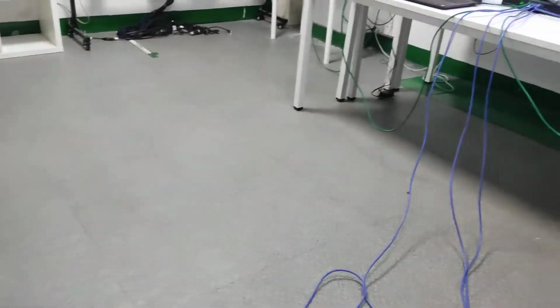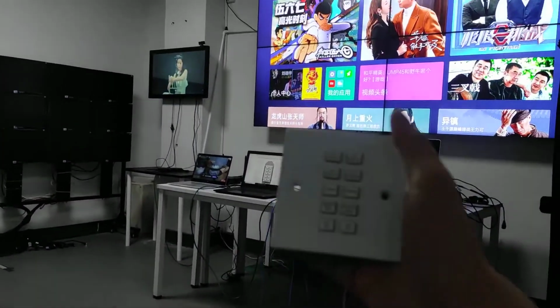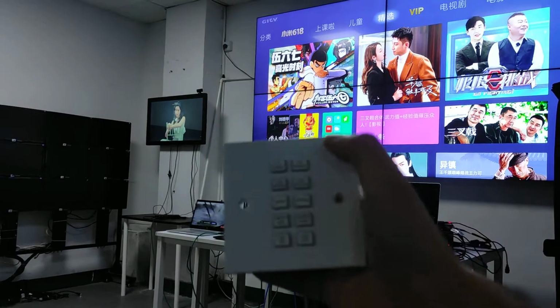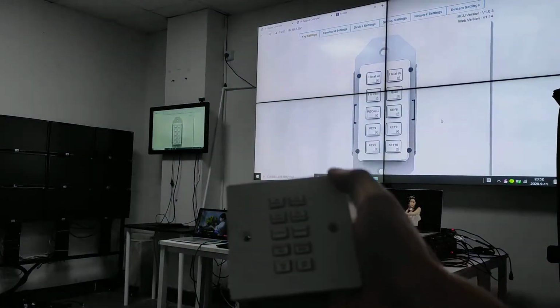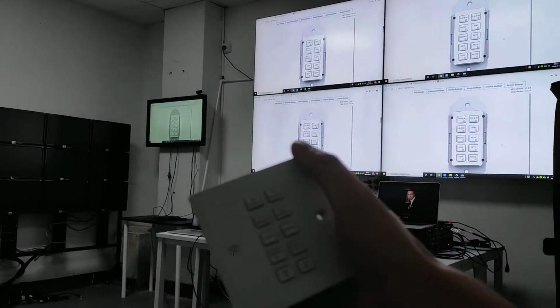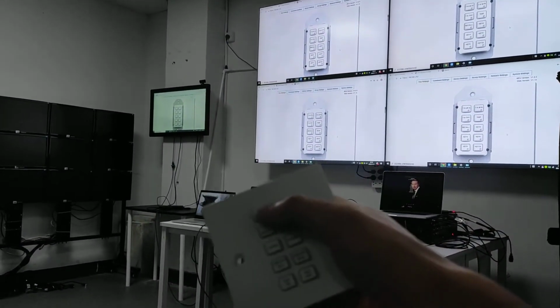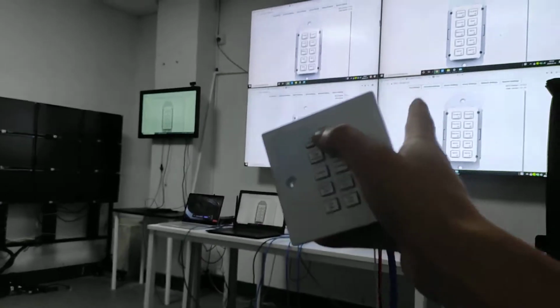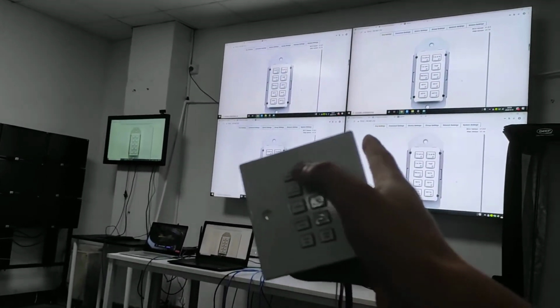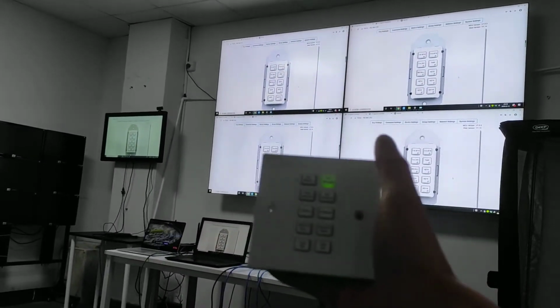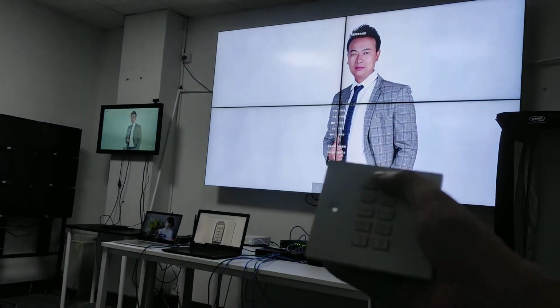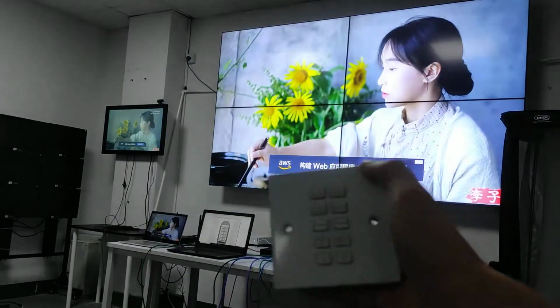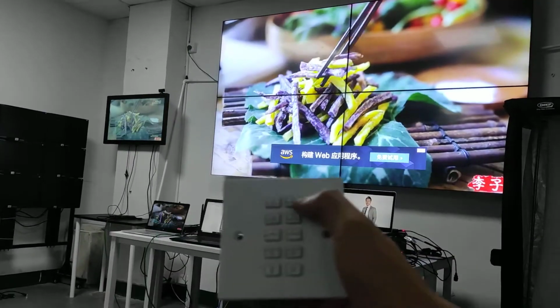So now I'm going to use this keypad to control the switching and video wall, and to turn off the monitors. Now we're going to press this button. We're going to switch to a different source. So this one is to switch the source, and also to have this one showing as the full scene images. And this one is going to show as a video wall here. This one is a different source from the laptop.